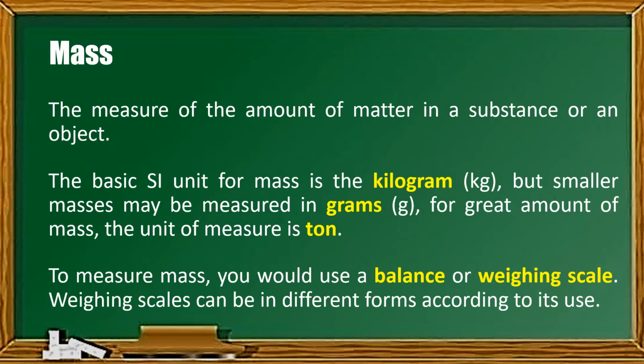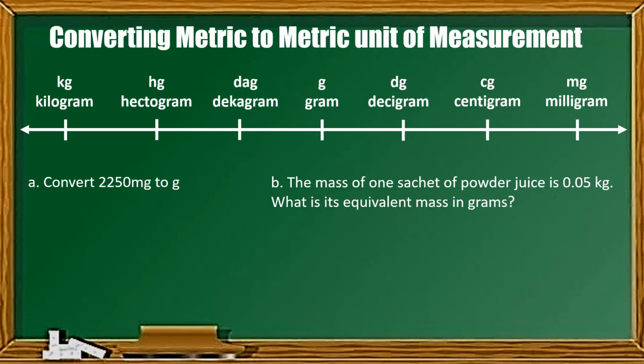Now, in converting mass, ganun pa rin naman yung procedure. Metric to metric, we will use the same illustration. Yun nga lang, may iba na siya. Kung kanina, ang nakalagay ay meter, ngayon naman is gram. Yung gram natin is nasa gitna since that is the basic unit for mass in the metric system, yun yung gagamitin natin. Palitan lang natin yan: decigram, centigram, milligram, decagram, hectogram, kilogram. And the procedure is the same. Ganon din yung pagko-convert natin.